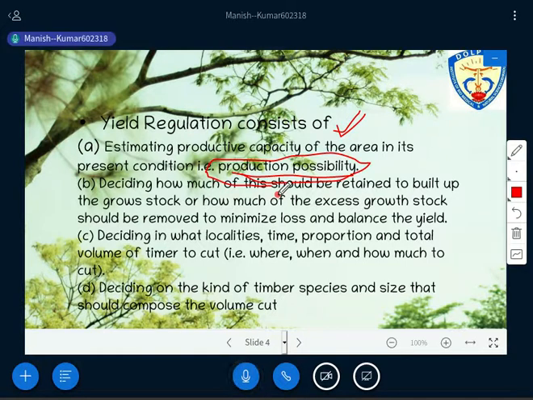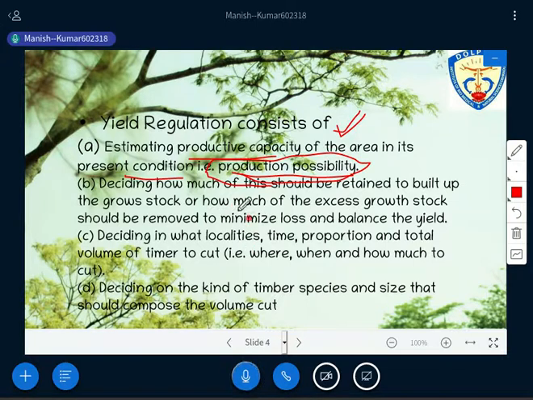So production possibility will be there. As per the production possibility, you can decide the harvesting capacity there, isn't it? So that's why the productive capacity of the area in its present condition needs to be evaluated, right? Productive capacity, I understand, means all the conditions there are for raising the crop. It may be soil, it may be climate, it may be water facility, or it may be human and any other kind of things that are going to support the production of our crop there. So estimating productive capacity of the area in its present condition, right?